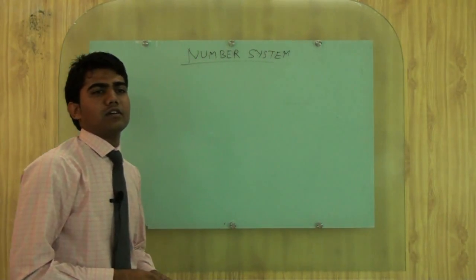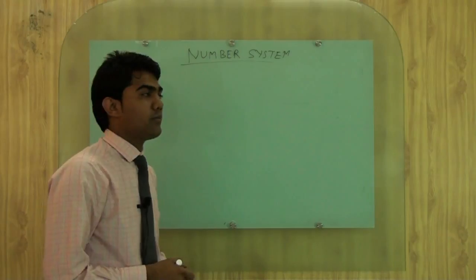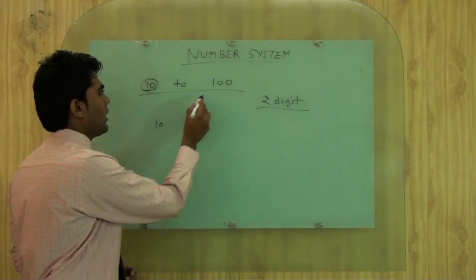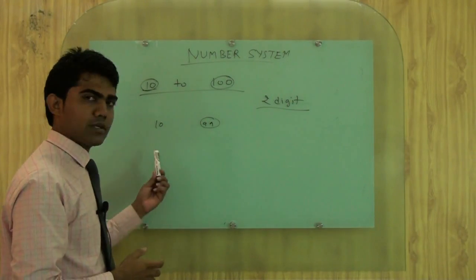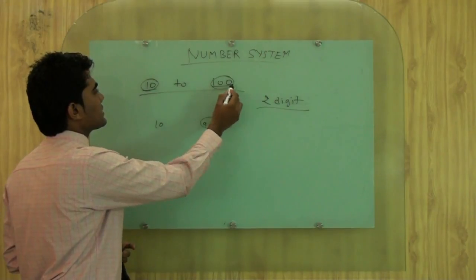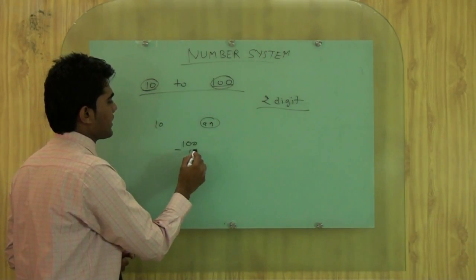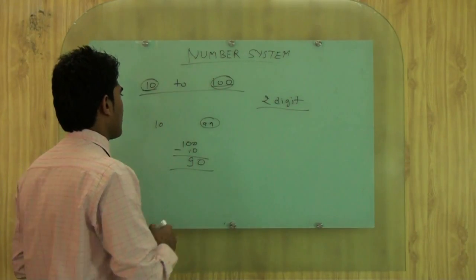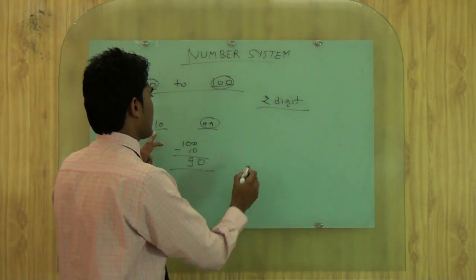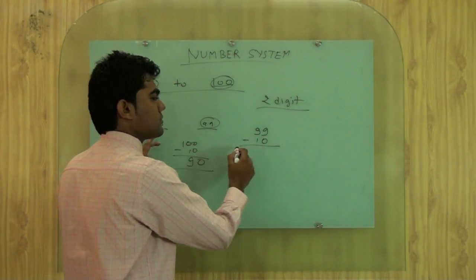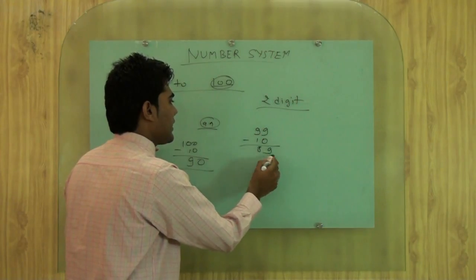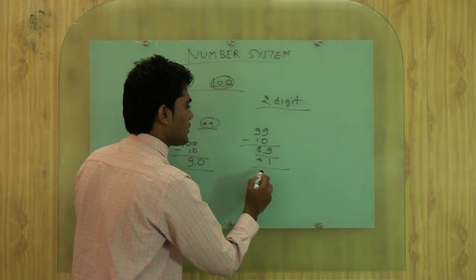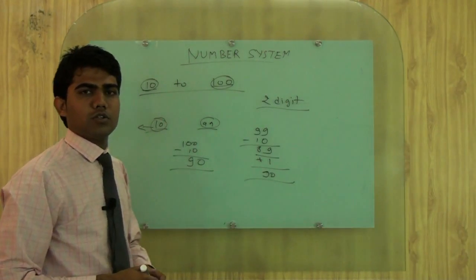Now we want to check how many 2-digit numbers are possible between 10 and 100. From 10 up to 99, all are 2-digit numbers. So we can subtract 100 minus 10, that is 90. So 90 numbers are possible, or by using this one you can calculate 99 minus 10. Here you will get 89, but we are losing this number 10, so we will add one more, so 90 numbers are possible. This is the number system.